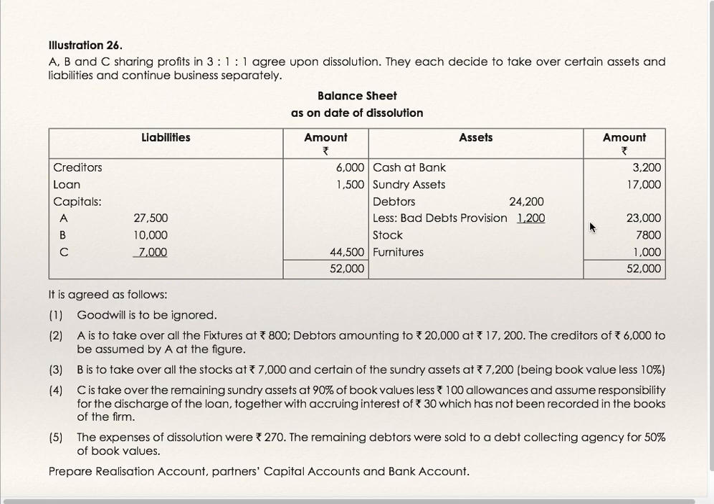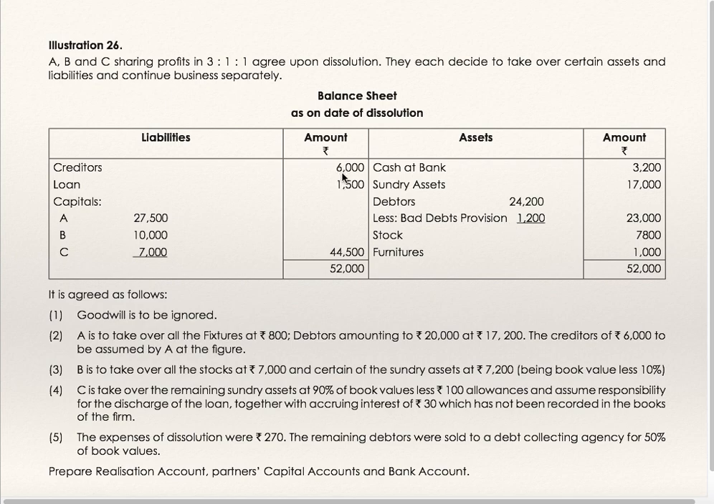First, transfer all assets at book values to realization account. In case of debtors, 24,200 will be debited to realization account. 1,200 will be credited to realization account. Cash at bank, open bank account, write to balance brought down, and the remaining assets, sundry assets, debtors 24,200, stock 7,800 and furniture to be debited to realization account. Bad debt provision 1,200 to be credited to realization account.